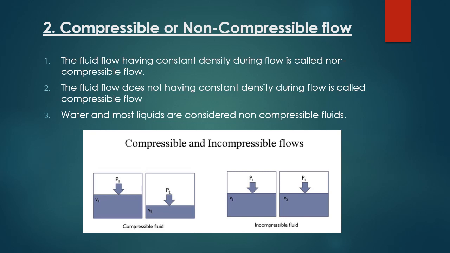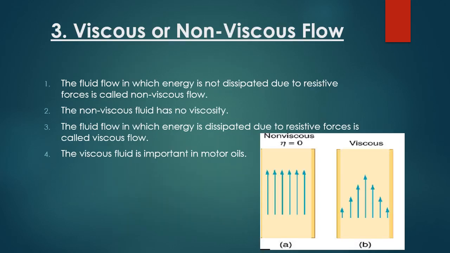Water and most liquids are considered non-compressible fluids. The third characteristic is the viscous or non-viscous flow of the fluid. The fluid flow in which the energy is not dissipated. As we discussed before, the layers of the fluid are flowing over each other and there is a resistive force. That resistive force is in the form of energy. So if the layers are sliding over each other and the energy is not dissipated, then the fluid is said to have non-viscous flow. It means the resistive effect of the layers is small.